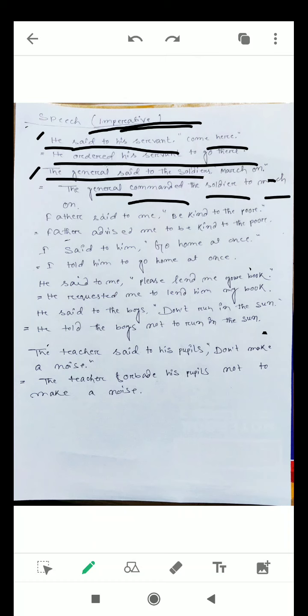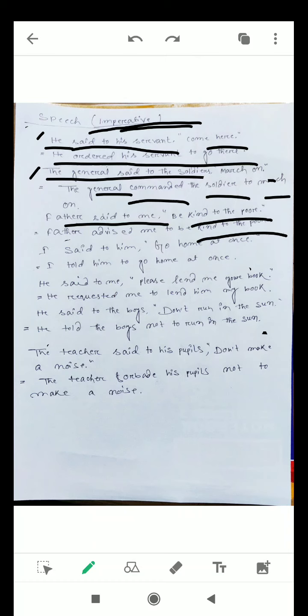Next example: father said to me, be kind to the poor. Father said to me, that means father and son, be kind to the poor. It is a piece of advice. Then we can write, father advised me to be kind to the poor.